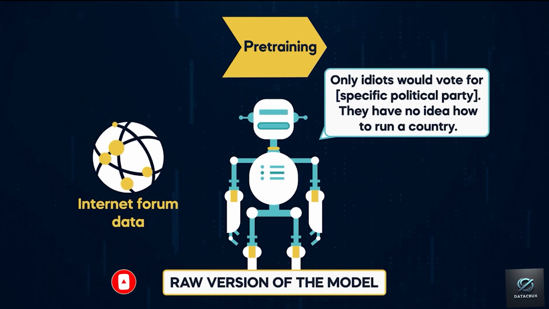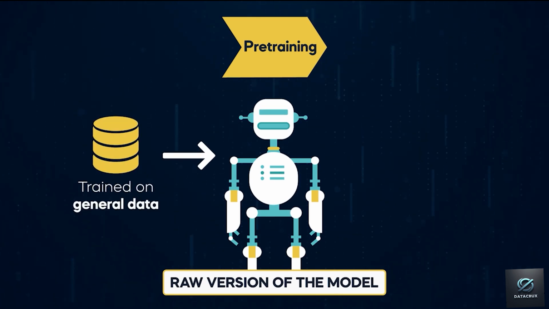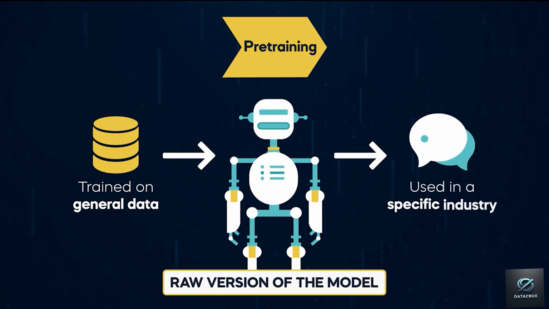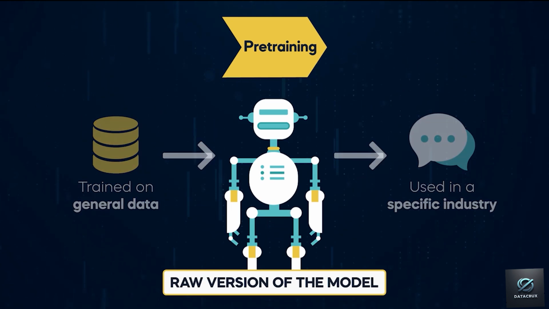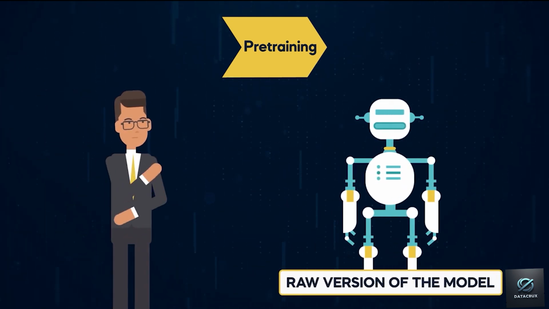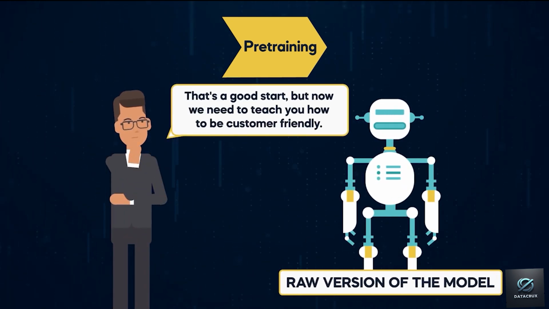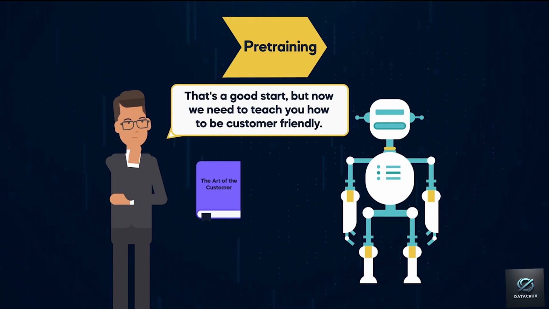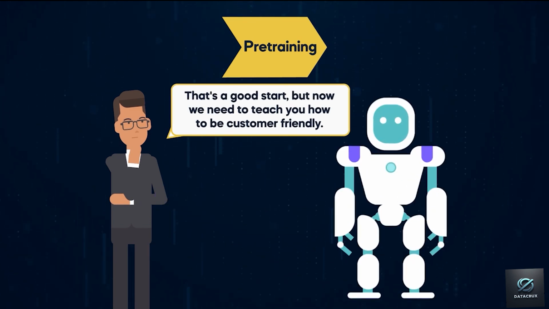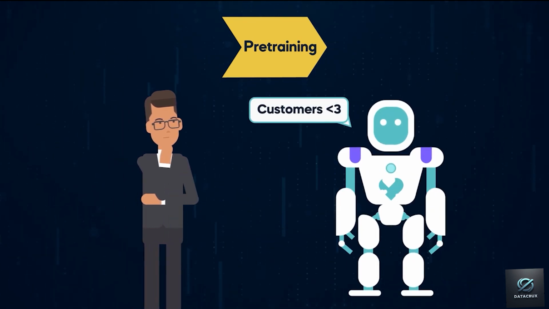And when a model trained on general data needs to be used in a specific industry, we need to adapt its outputs to meet the specialized requirements of the field. Suppose you're working on a customer support chatbot. In that case, you want to train the chatbot to reply in a customer-friendly way that corresponds to client expectations and the service they use when talking to human customer support personnel.